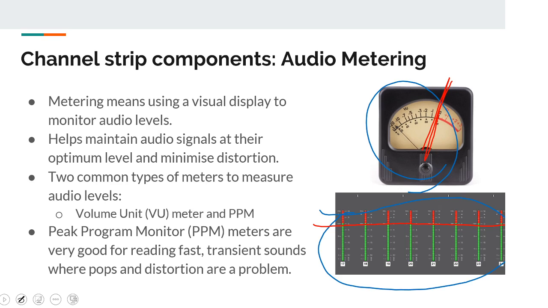In some low-end mixers, you may not have a proper full-fledged metering like this. You may have a single LED that lights up to indicate if it goes into the red zone, or where it clips. When we say clipping, what we mean is the signal reaches beyond a level where it is going to distort. The signal is going to have distortion in there.